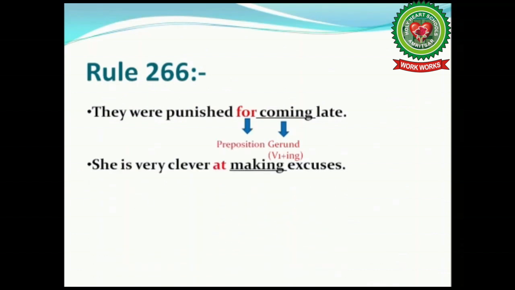Let's take few more examples. She is very clever at making excuses. The preposition here is at, so we will not use making into infinitive. That means it will remain same. And this sentence is absolutely correct. She is very clever at making excuses.